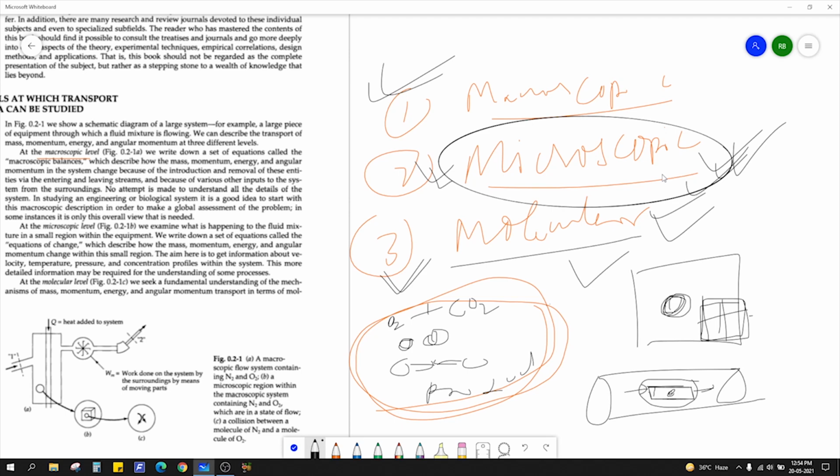That's how we'll do it. So that's all. In the next class, we'll first start with momentum transfer and discuss Newton's law of viscosity in detail. What are the different ways to express Newton's law in 3D? Okay. Thank you.